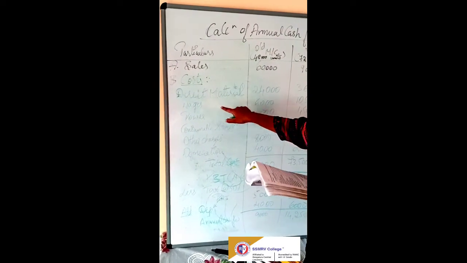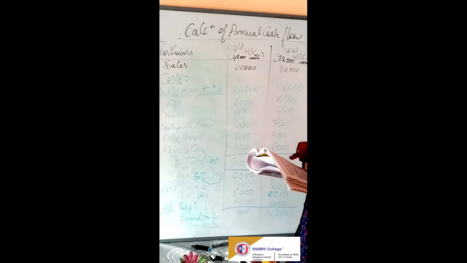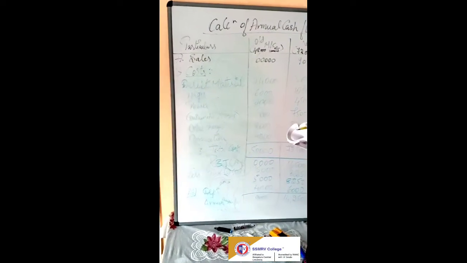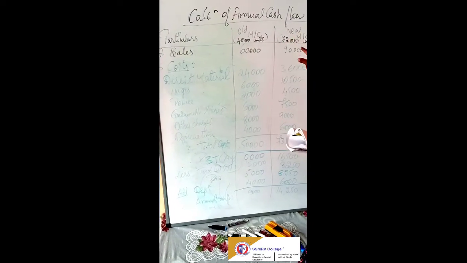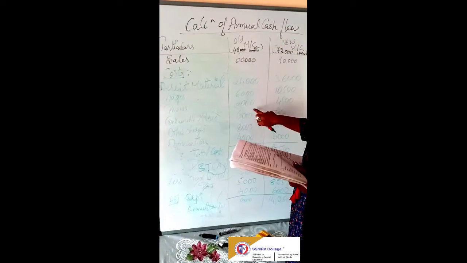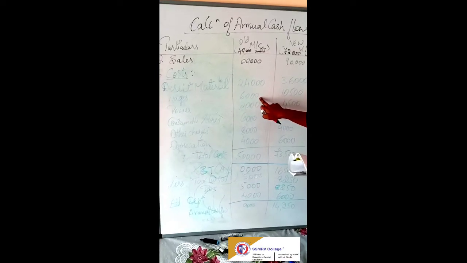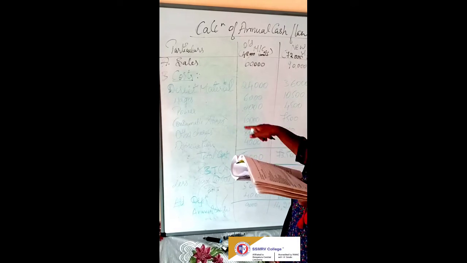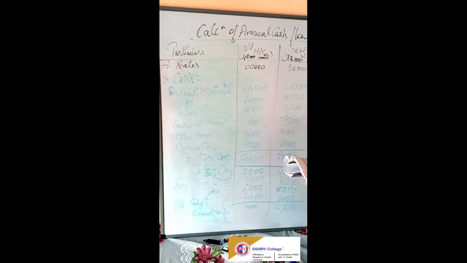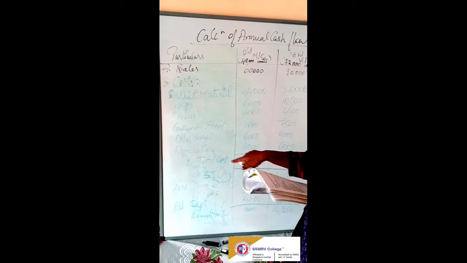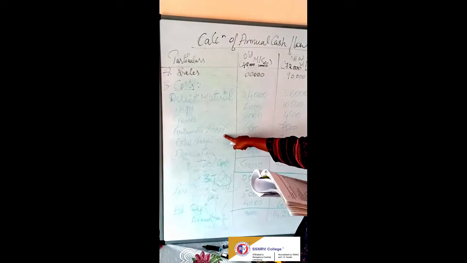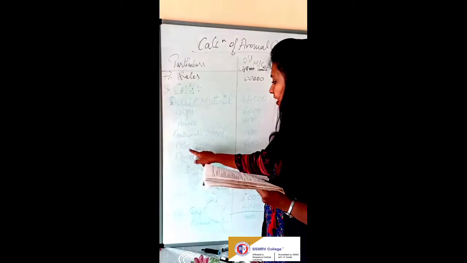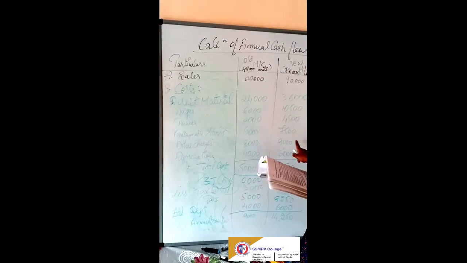And then wages they have already given, 3 rupees for the old machine and 5.25 for the new machine. Based on that you can calculate, and you will get 6,000 and 10,500. Power per annum they have given directly. You can take the amounts 2,000 and 4,500. Consumable stores they have given directly, 6,000 and 7,000. I have written it. And then they have other charges, that is 8,000 and 9,000.